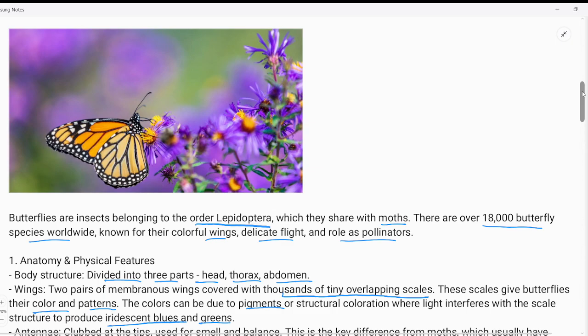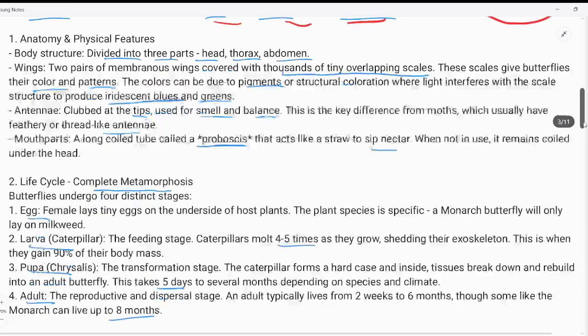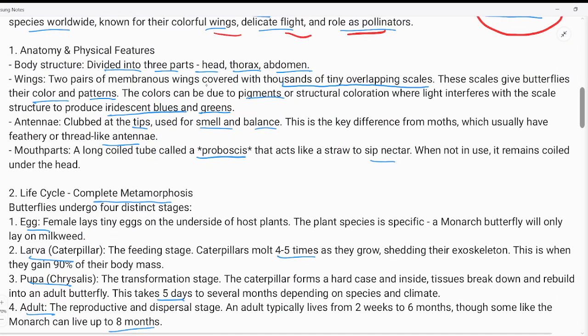All right. The second species is butterflies. Look at the photograph. This is one of the beautiful creatures of God, and the butterfly belongs to the order Lepidoptera. All right. And in the whole world, more than 18,000 butterfly species are available. It has colorful wings, delicate flight, and a role as a pollinator, right? Its body is divided into three parts, that is head, thorax, and abdomen.